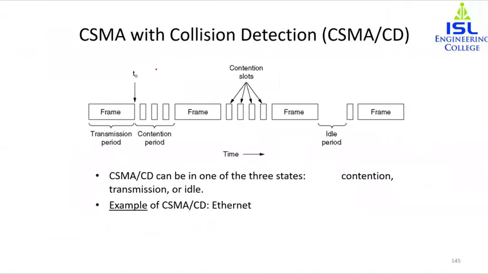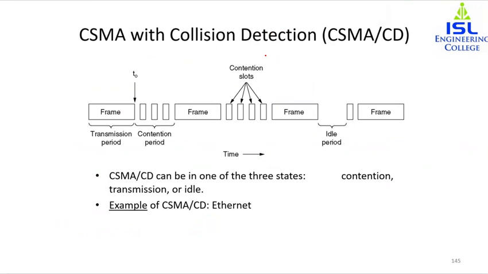So what is CSMA/CD? If two stations sense the channel to be idle and they begin transmitting simultaneously, they will both detect the collision almost immediately. So rather than finish transmitting their frame, if both the stations are transmitting and they detect the collision, what will they do? They will stop the transmission abruptly. They will stop in the middle as soon as the collision is detected.